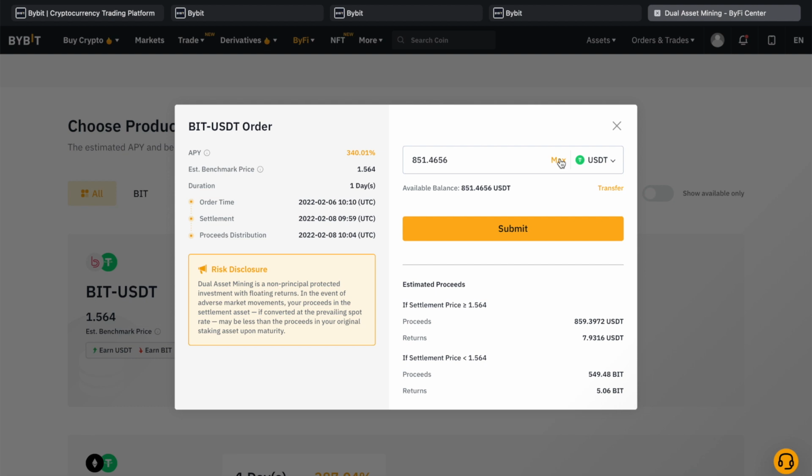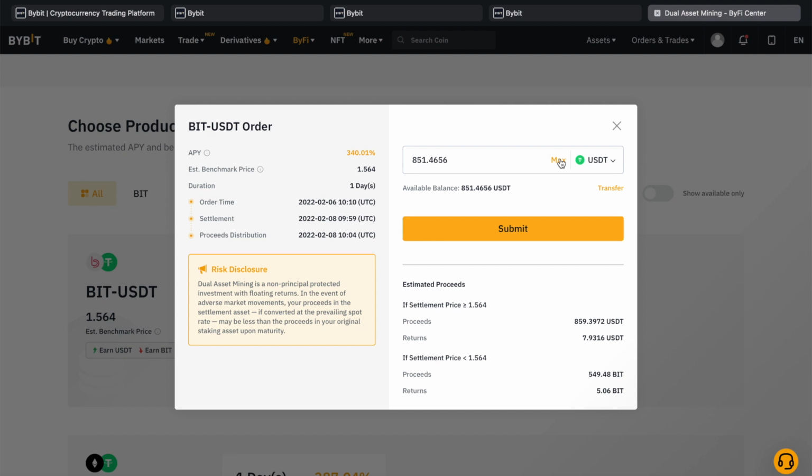So this is going to be a second time I am locking funds for the dual asset mining, and it's slightly past 10 AM. I am noticing now that the settlement date is actually 2 full days away from now. So, even though the duration is shown to be 1 day, the actual time since I am putting this order now, and the date when I will be receiving the profit is almost 48 hours apart.